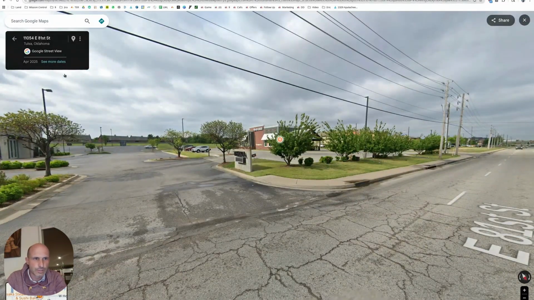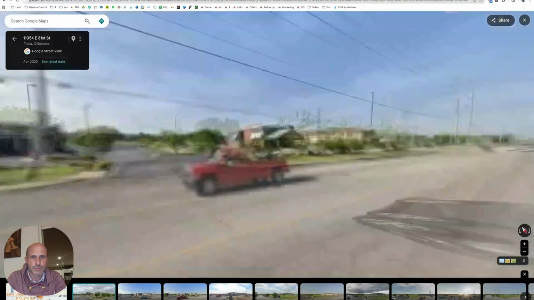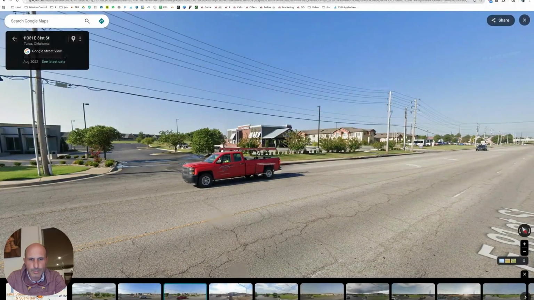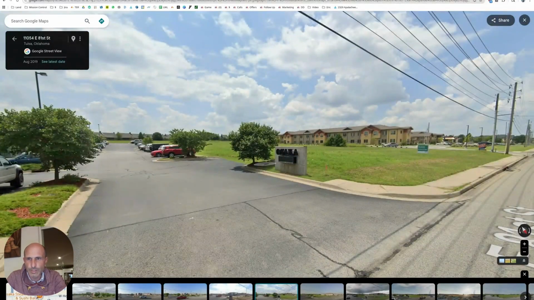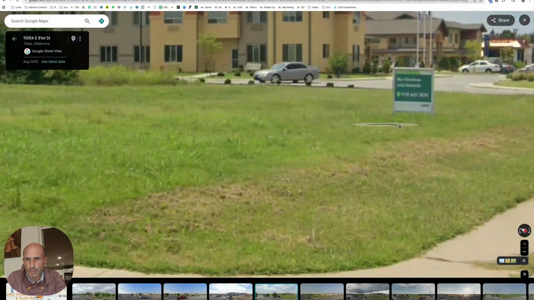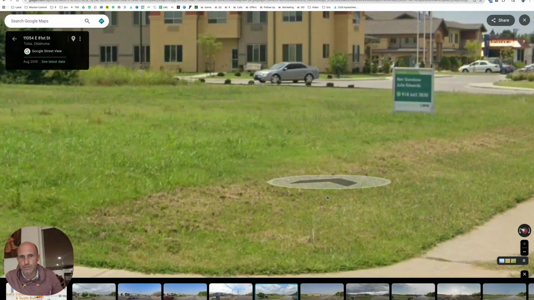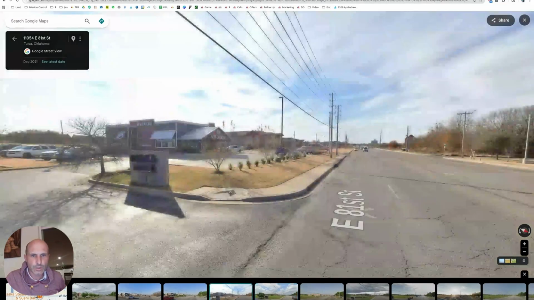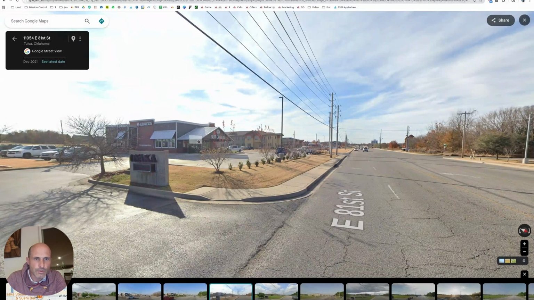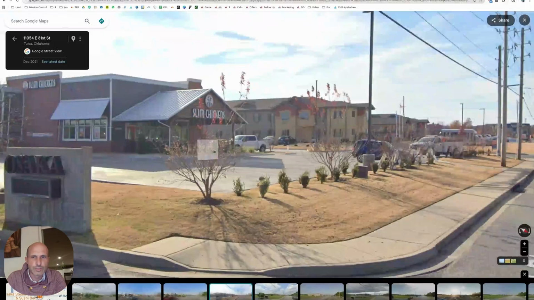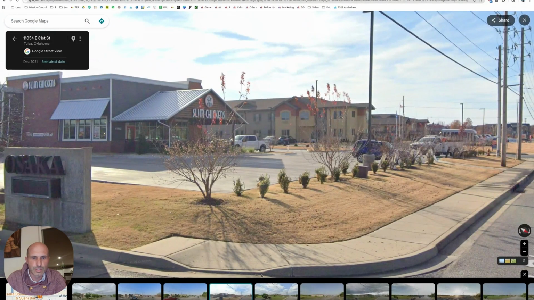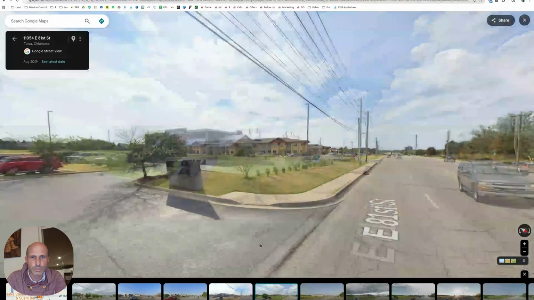Let's see if we can look at it historically. I forgot to do this on the previous one. But what did the property come from historically? So if we go back into Street View, it looks like it was some land for sale by some brokers. There's their phone number. I could call them and ask questions about the terms and stuff if I wanted to. But here's Slim Chickens. So it went from vacant land to Slim Chickens. This was between 2019 and 2021.